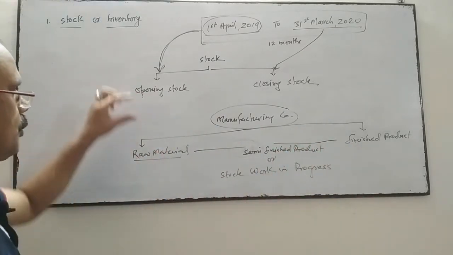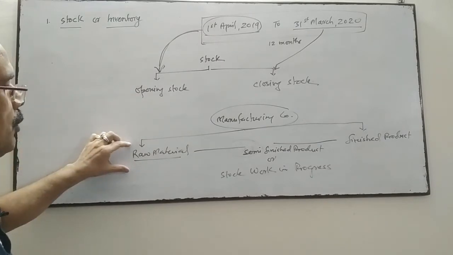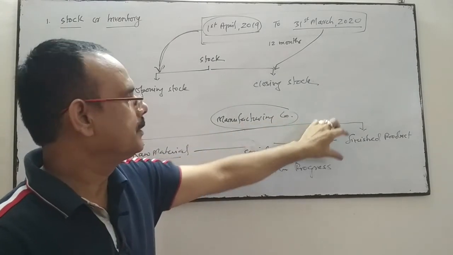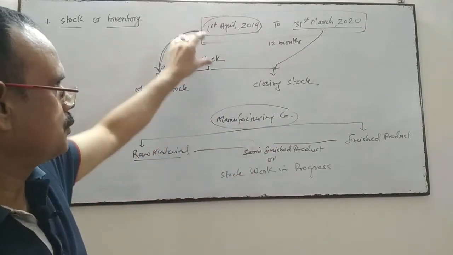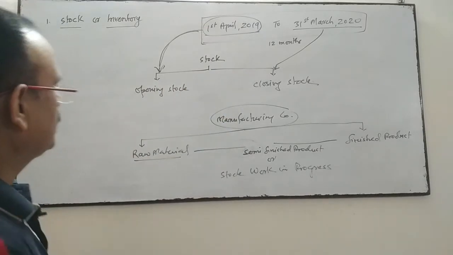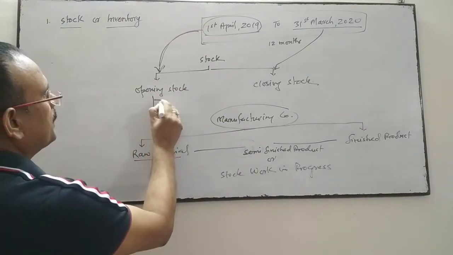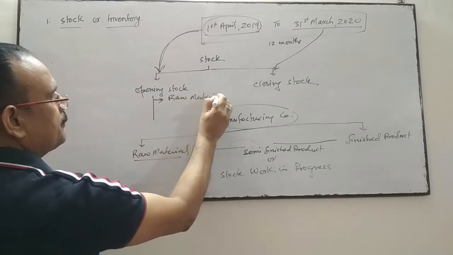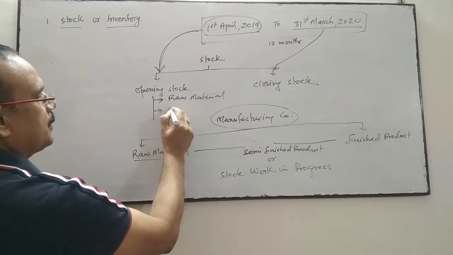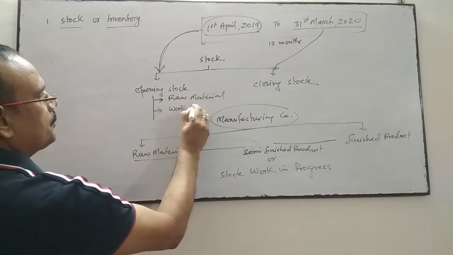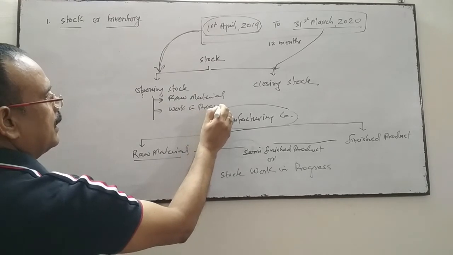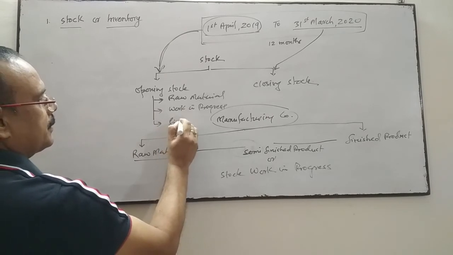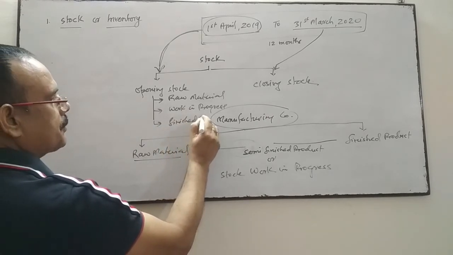So for a manufacturing company, opening stock may be opening stock of raw material, opening stock of work in progress, and opening stock of finished product, which is completely processed.